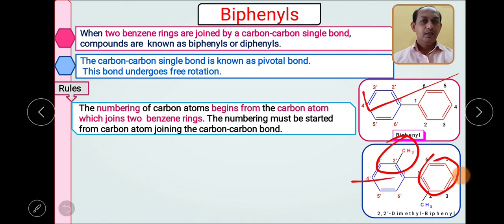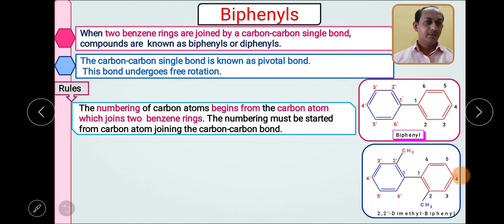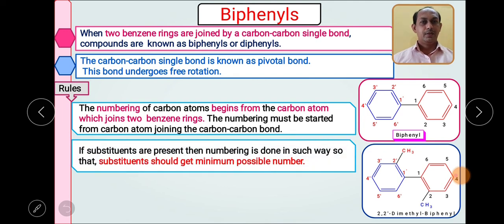This structure is called a biphenyl, but this one is a substituted biphenyl. Remember, the name is 2,2'-dimethyl biphenyl, where 2' means the substituent is in the other ring. This is how you have to give the numbering. While giving the numbering, remember that the substituent should get the minimum number. For this numbering we have moved in this direction because we want this methyl to get the minimum number.